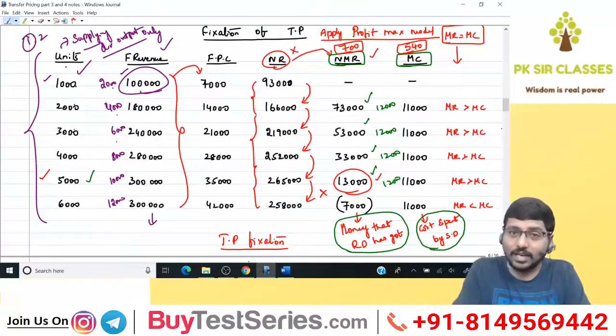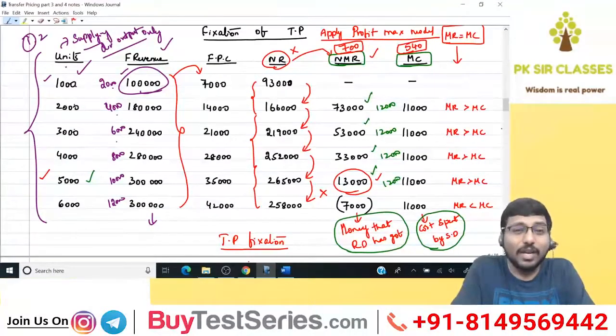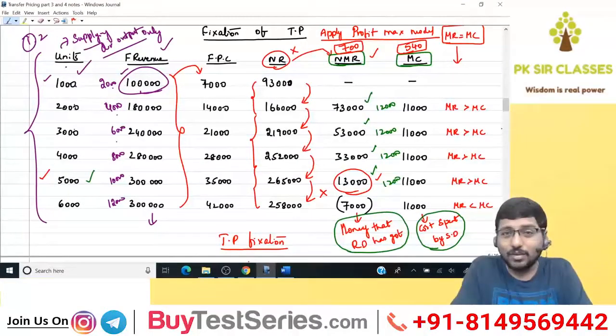I'll calculate net revenue. From that, I'll calculate net marginal revenue, which will help me find out the money that the receiving division possesses, which will help me calculate maximum TP. Again, I repeat, the output of the receiving division will help you calculate the final revenue of the receiving division, which is nothing but the real revenue of the company by selling to the outside customers.